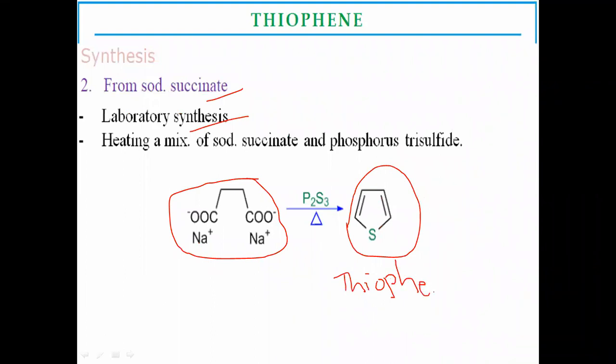Here, the sodium succinate reacts with phosphorus trisulfide. In the presence of heat, cyclization is carried out to make thiophene the final product. In this way, you can prepare thiophene from sodium succinate.